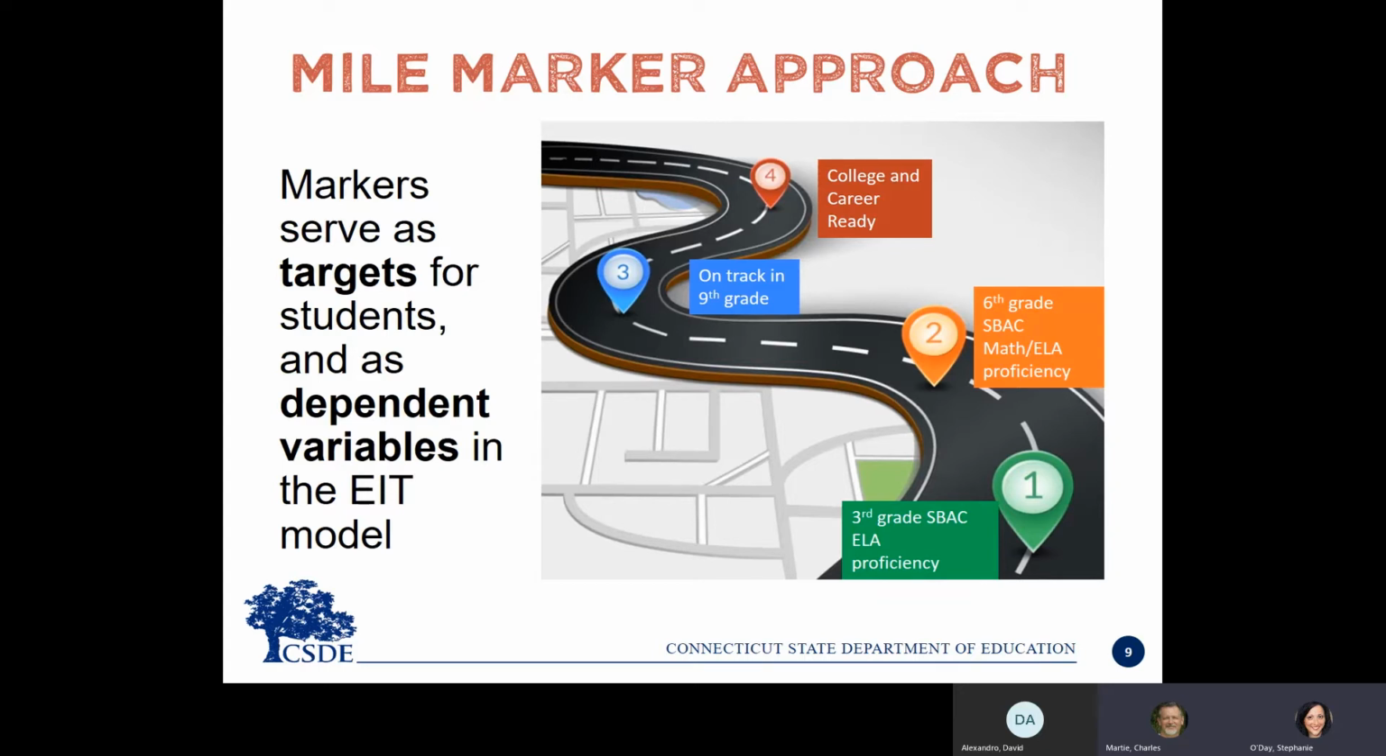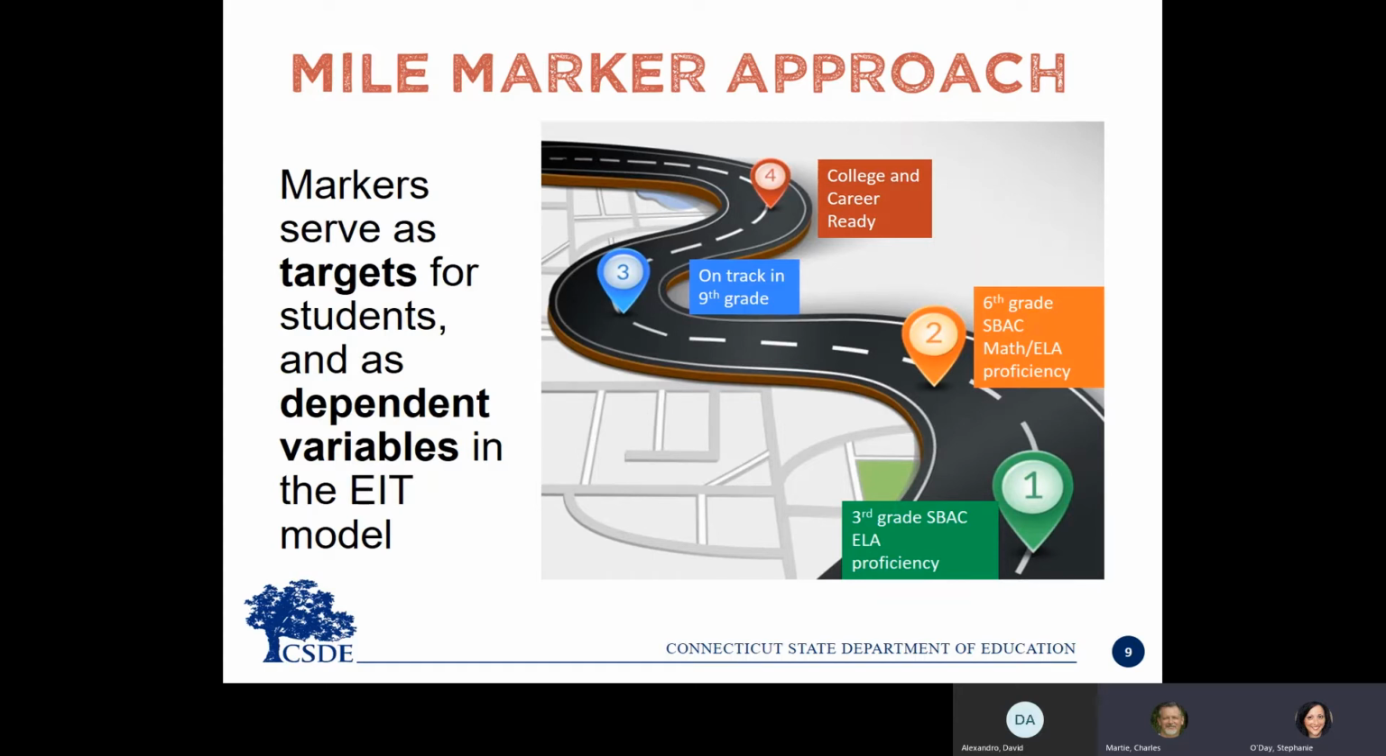All students from grades 1 to 12 are in the EIT. For students in grades 1, 2, and 3, you can see milestone 1 at the bottom of the slide. For those students, the milestone we're looking at is reaching ELA proficiency on the Smarter Balanced Assessment by the end of 3rd grade. For students in grades 4, 5, and 6, that's mile marker 2, their milestone is math and ELA proficiency in the 6th grade Smarter Balanced. We are using patterns that we find in past data to determine the likelihood that current students will reach both math and ELA proficiency by the end of 6th grade.